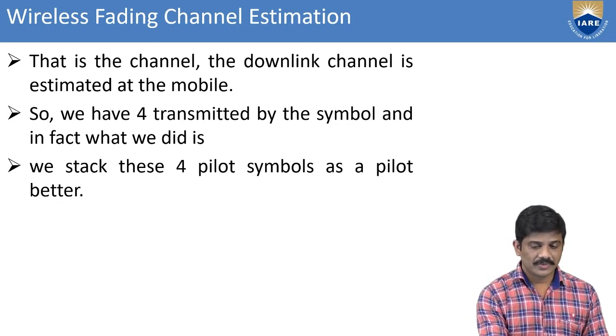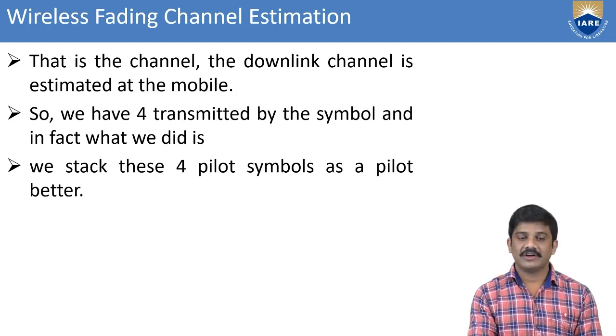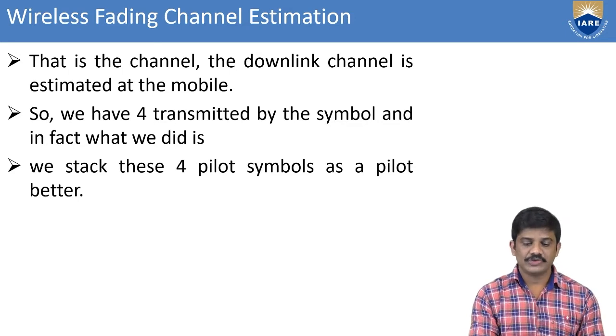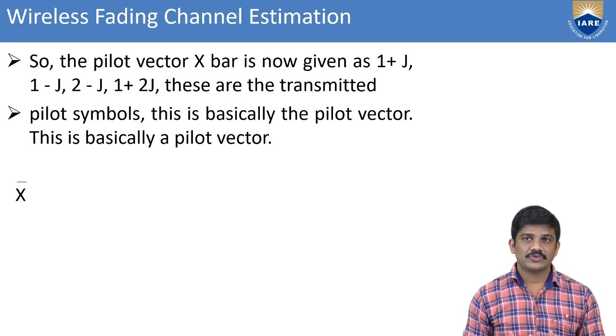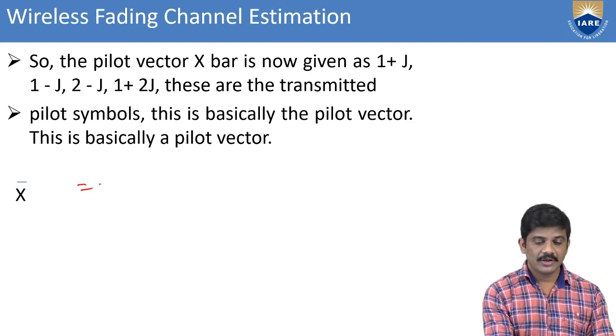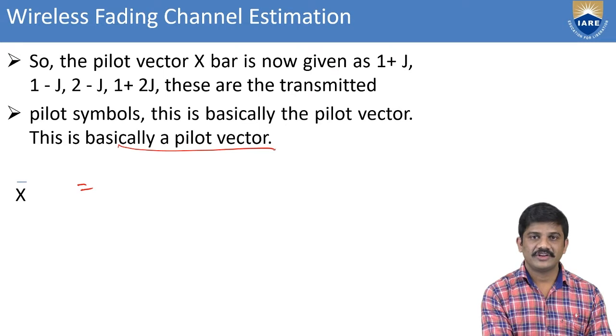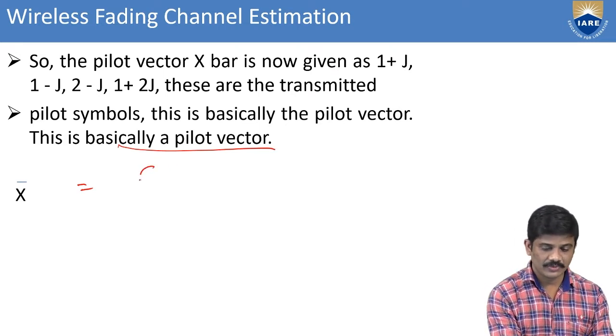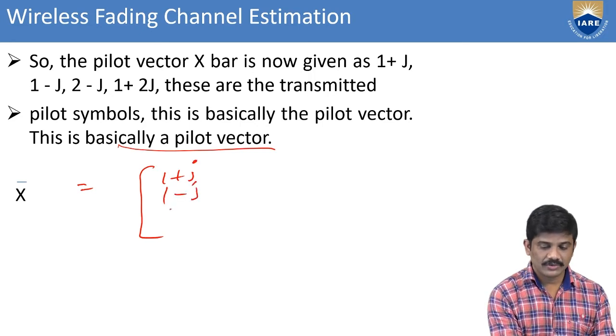We can also take the stack of these 4 pilot symbols as a pilot vector. So we have x bar equal to, this is basically the pilot vector, 1 plus j, 1 minus j, 2 minus j, 1 plus 2j.